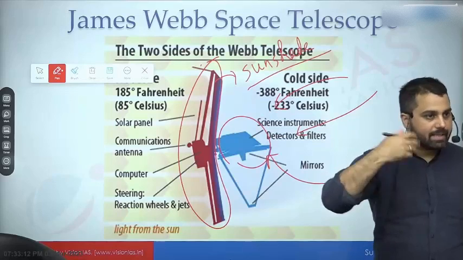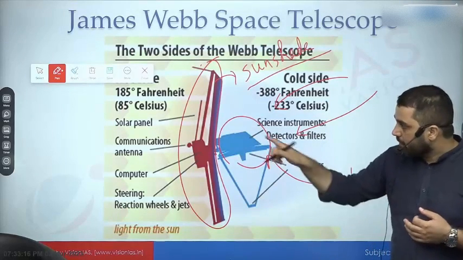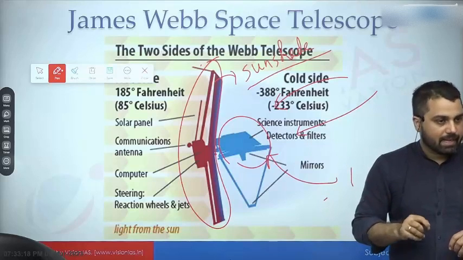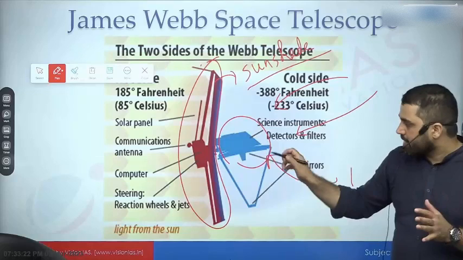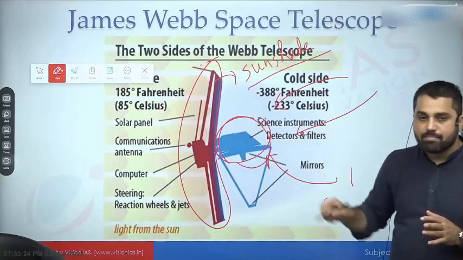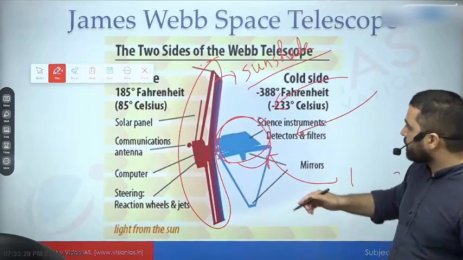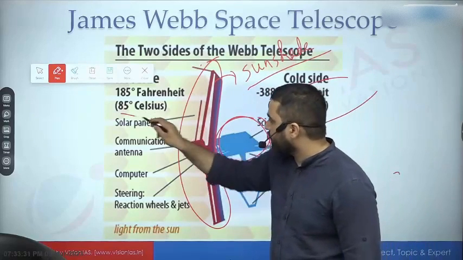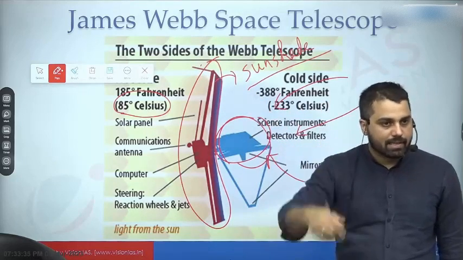All objects, if they have lot of heat energy, what they will do? They will radiate that energy. Even Webb's own radiation can affect astronomical observation. So we want to ensure that ये जो side है, that remains at very low temperature. So that is why, for example, while this side temperature can be about 85 degrees Celsius, after a few degrees Celsius the water will start boiling.